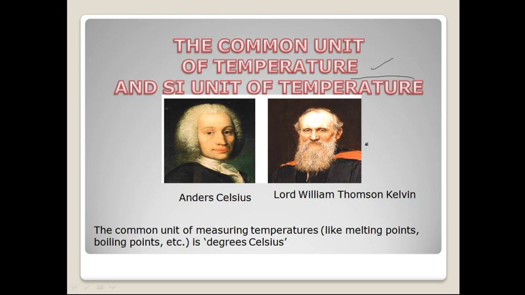We also know the normal body temperature. So these are the two great scientists who have given the different scales of temperature. Anders Celsius gave a scale of temperature which is known as degree Celsius. He said that we can measure the temperature of anything with the help of degree Celsius, right?